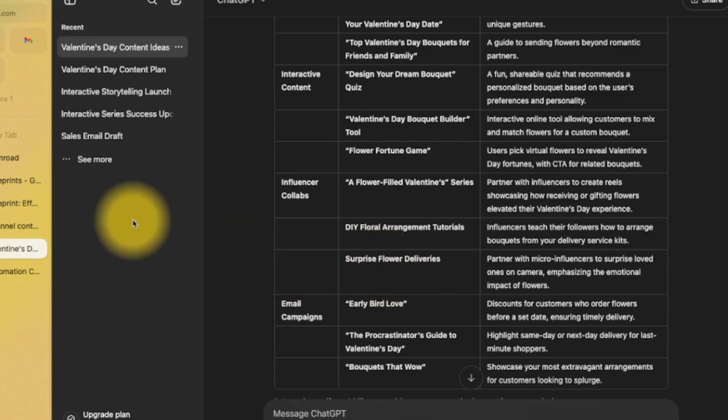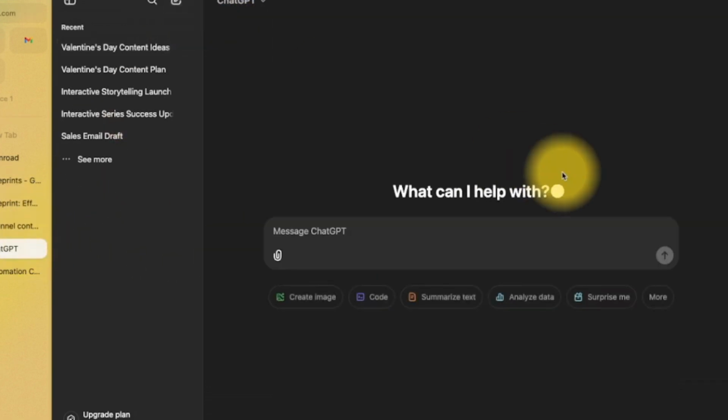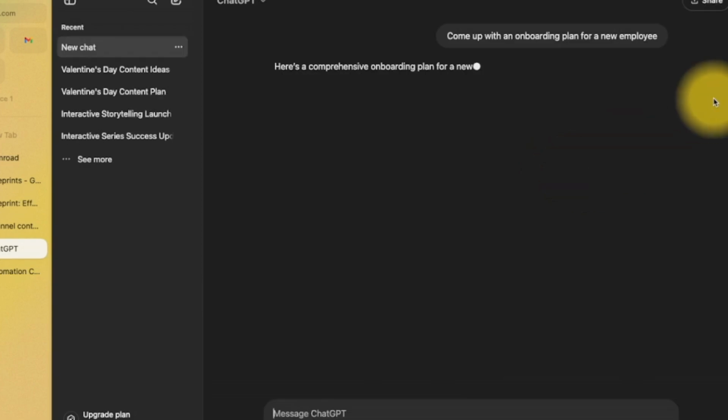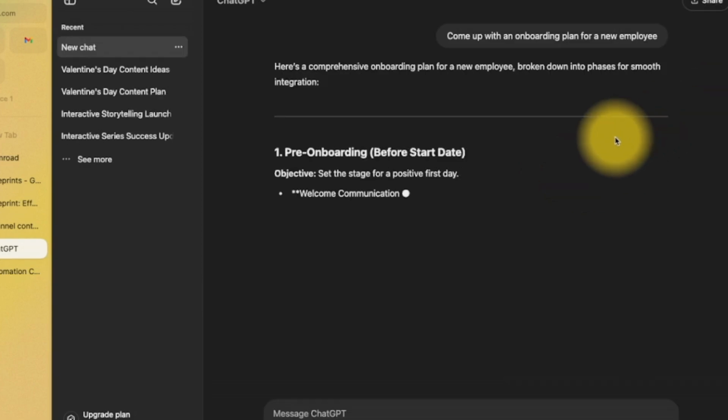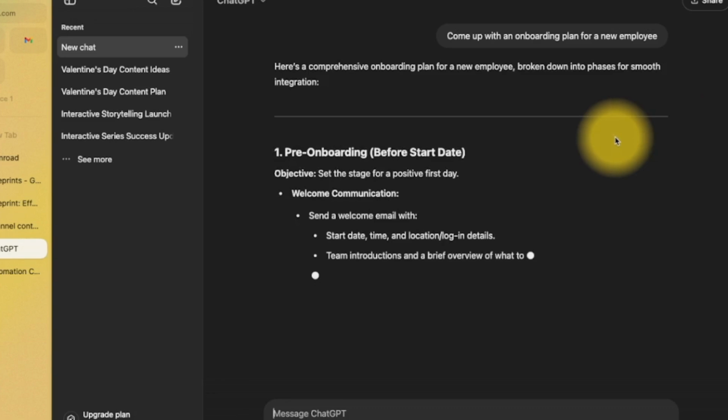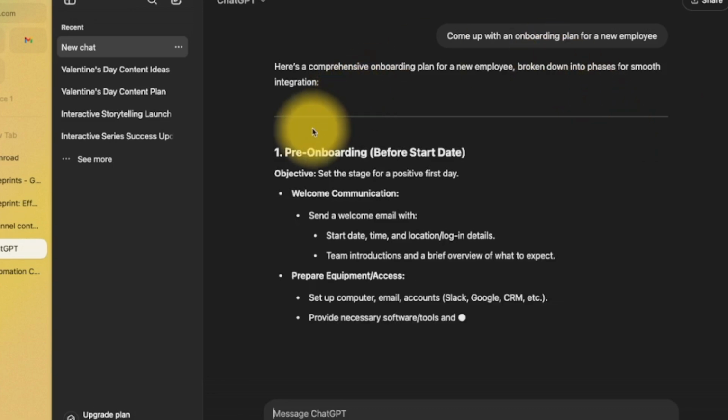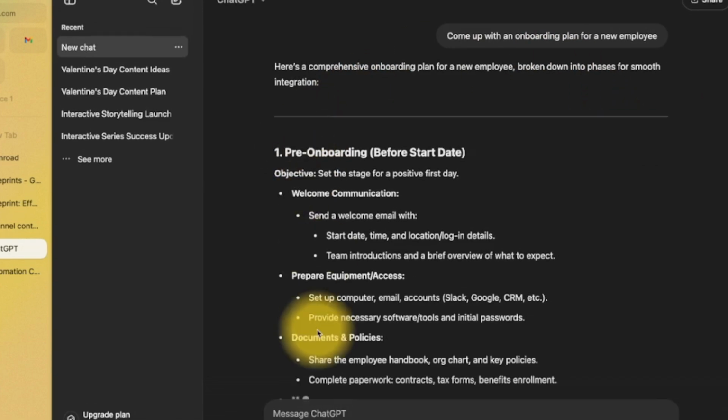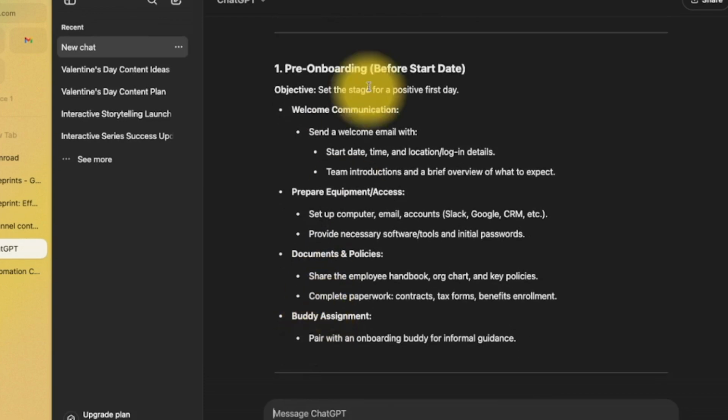Let's look at one last example related to HR. So the standard prompt that someone in HR might use, for example, is come up with an onboarding plan for a new employee. And once again, you'll probably be impressed with what it does. It's come up with a sort of bullet point list, step 1, step 2, step 3, doing it all,